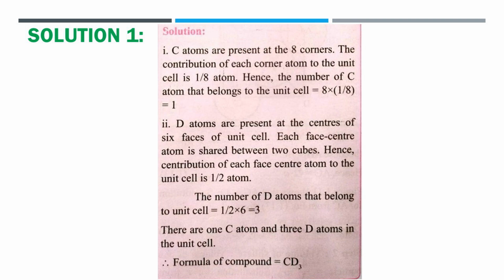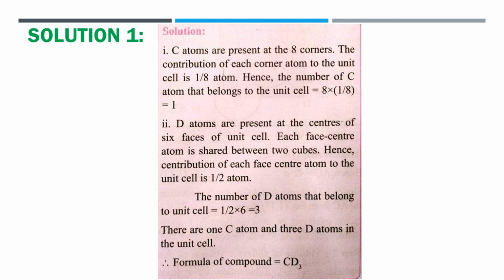From the given data, the compound crystallizes in FCC structure and C atoms are present at the 8 corners of the cube. Therefore, it contributes 8 multiplied by 1/8, that is equal to only 1 atom.